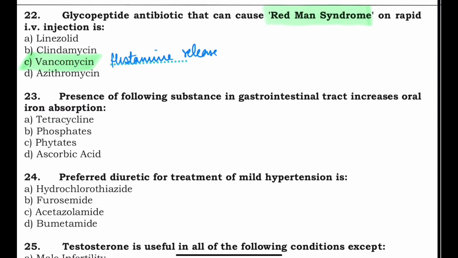Okay. Presence of following substances in GIT increases the oral iron absorption. Now, which drug increases the oral iron absorption? Tetracycline, phosphates, phytates, and ascorbic acid. So it is vitamin C which increases the iron absorption.